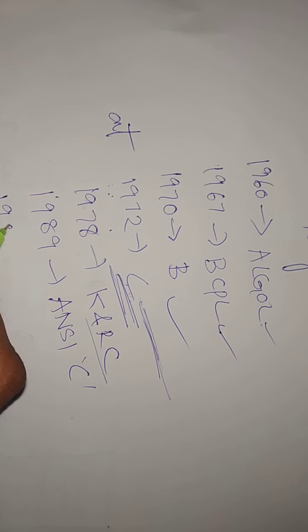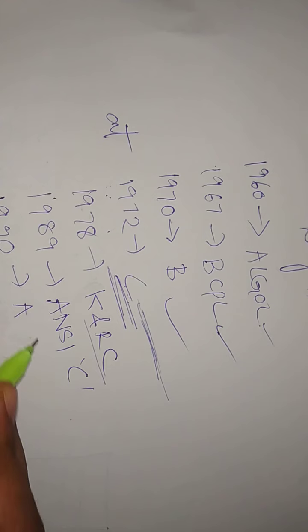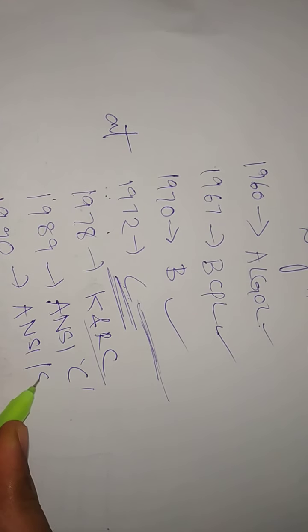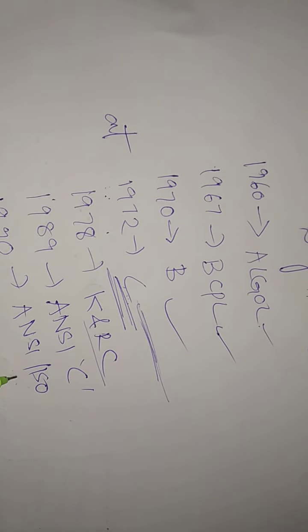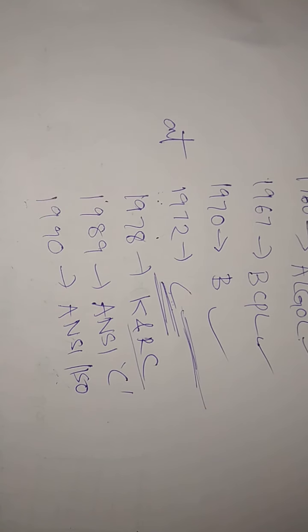And in the 1990s, ANSI and also ISO declared C language completely. So it has so many features.